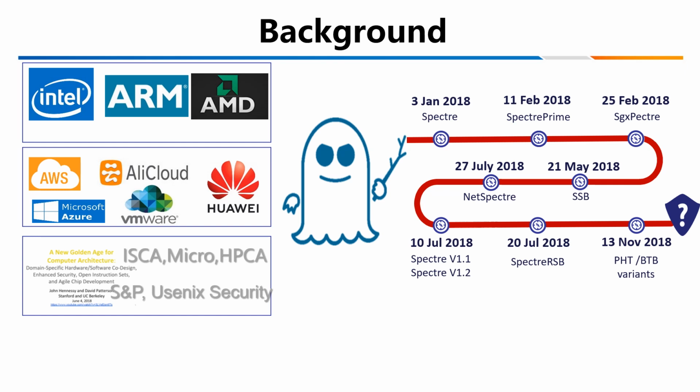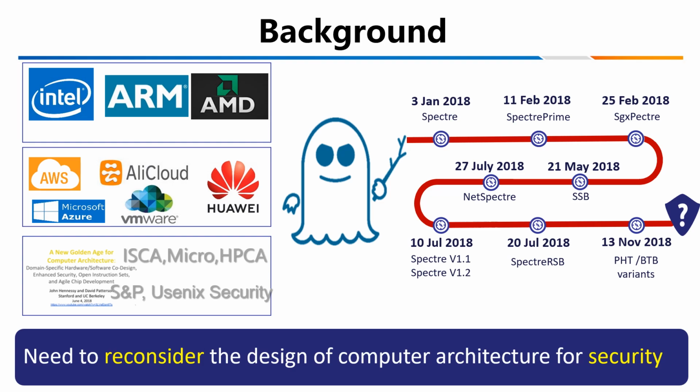Spectre vulnerability was first announced at the early of 2018. Speculative execution vulnerabilities become a serious threat to computer systems, since speculative execution is widely adopted in most modern microprocessors. It receives much attention from both academia and industry. More importantly, its variants have been announced every several months in the past 3 years. Actually, the software patches are just an emergent reaction. Long-term, we need to reconsider the architecture design for security.